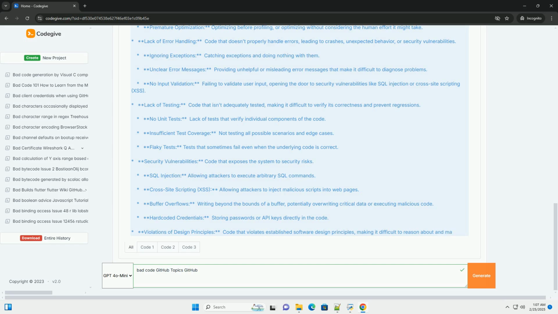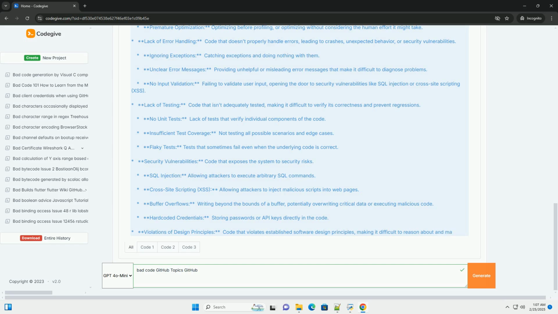Lack of error handling. Code that doesn't properly handle errors, leading to crashes, unexpected behavior, or security vulnerabilities. Ignoring exceptions. Catching exceptions and doing nothing with them. Unclear error messages. Providing unhelpful or misleading error messages that make it difficult to diagnose problems.